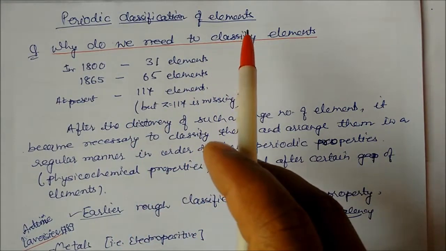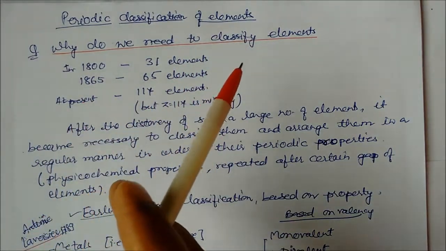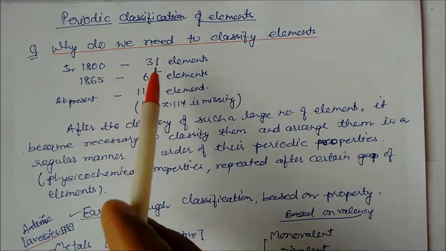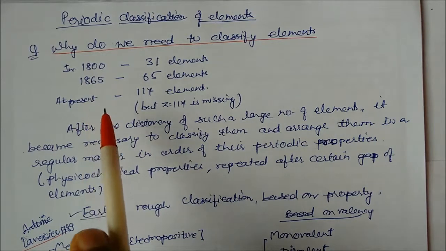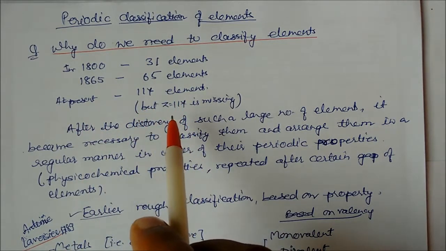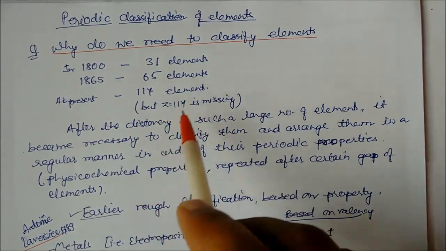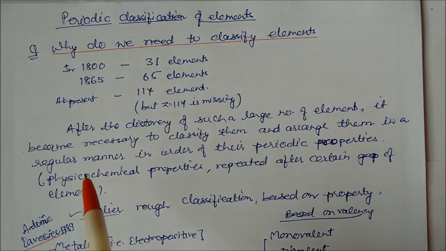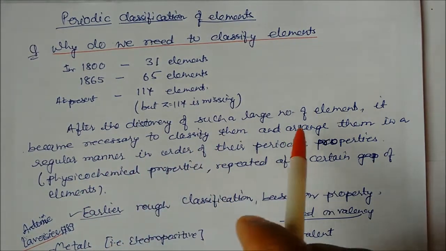Periodic classification of elements. In this chapter we will study why there is a need to classify elements. In 1800 there were 31 elements, in 1865 there were 65 elements, but at present we have 117 elements, with one element, that is 117, missing out of the 118 elements we have, and this element is not at present in the periodic table.